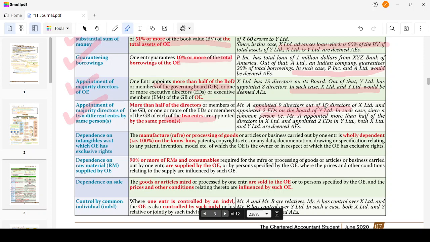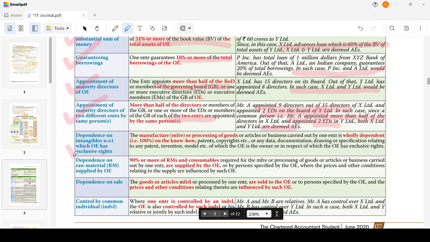In such a case, since A is a common person, and he appoints more than one half of the directors in one and two executive directors in the other. ED is executive director. He should appoint one half of the board of directors or one or more executive directors. Here he has appointed two directors. Therefore both X Limited and Y Limited are deemed to be associated enterprises.